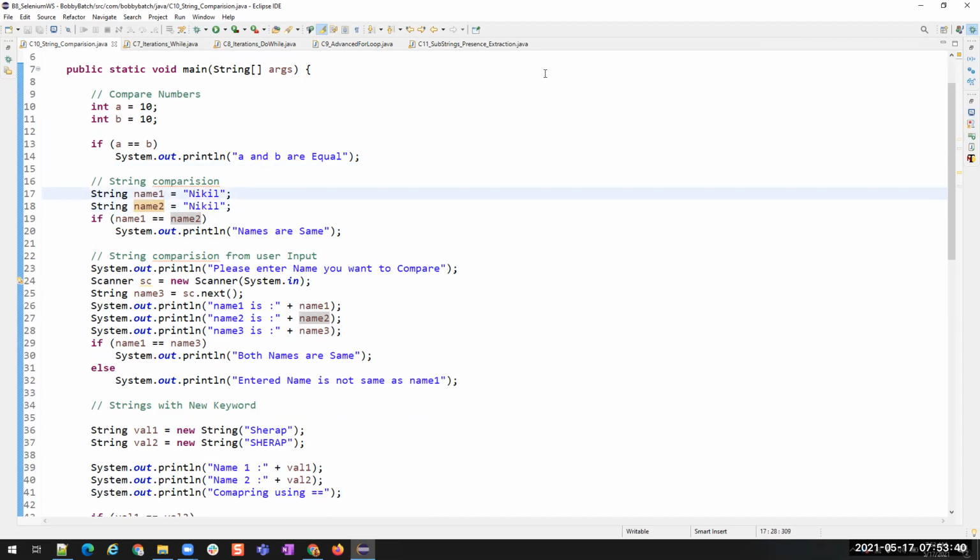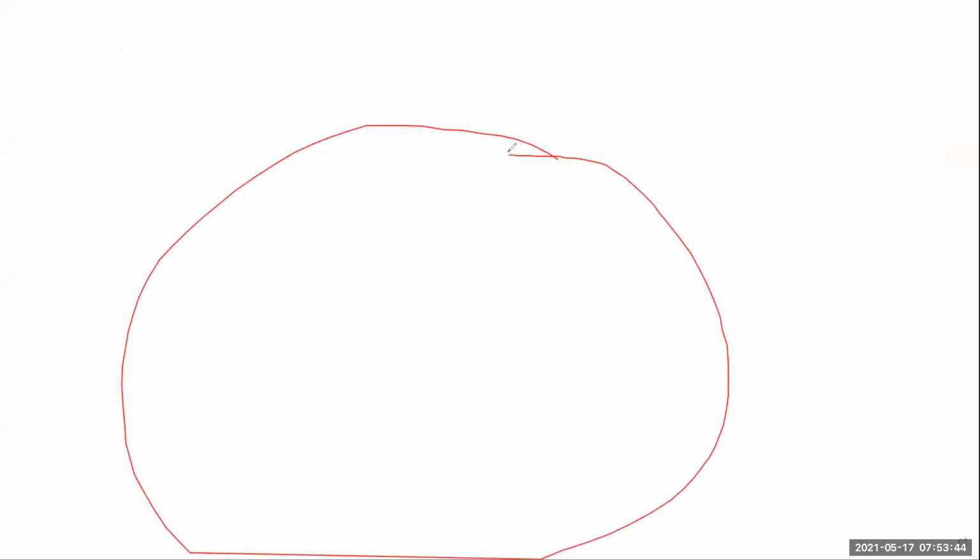Let me share the whiteboard. So here, this will be your memory location. In this, there is str1, which is Nikhil, and then there is str2, which is again Nikhil.